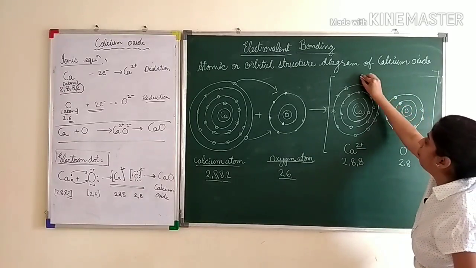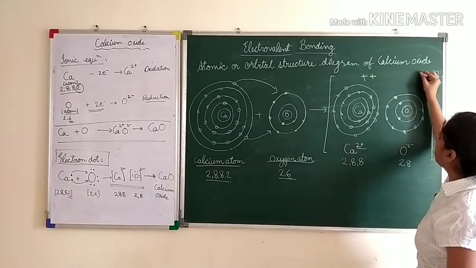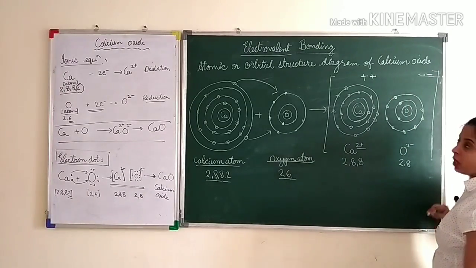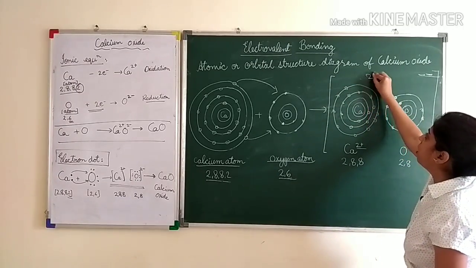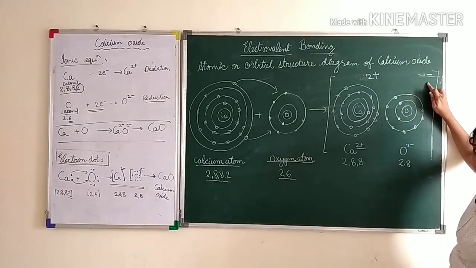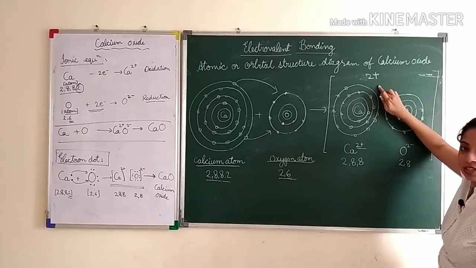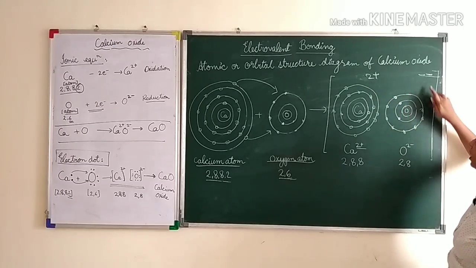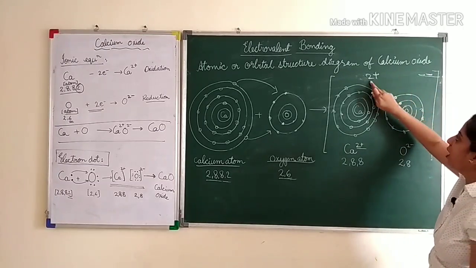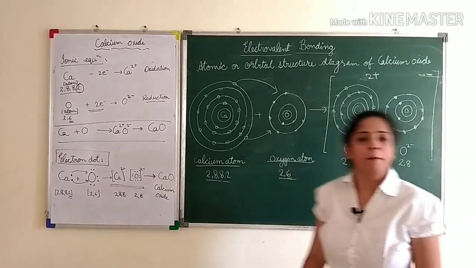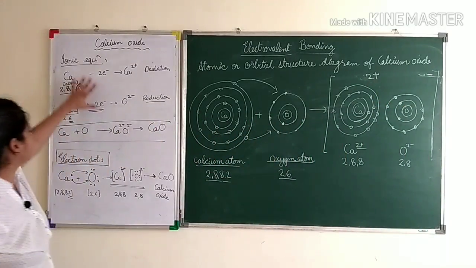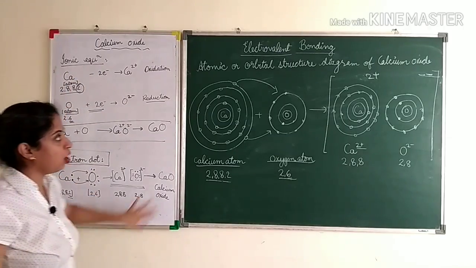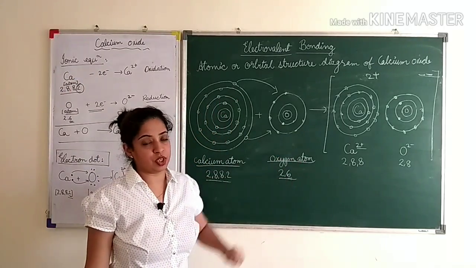Don't forget to put 2 plus signs here and 2 minus signs here. Even if you don't put 2 plus signs here, you can write 2 plus here and you can write 2 minus here. Okay, since 2 electrons are lost, so 2 plus, 2 electrons are gained, so 2 minus. Either write the number 2 or put 2 plus signs. So this is how you will answer all the 3 questions: ionic, electron dot and atomic or orbital structure.